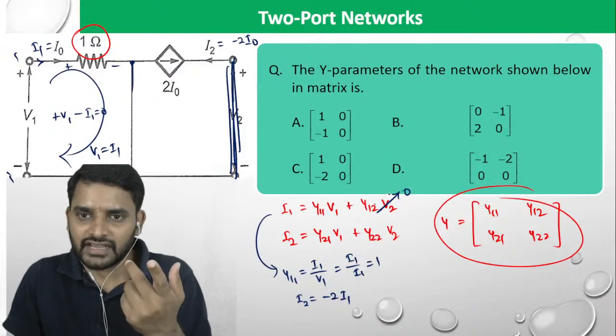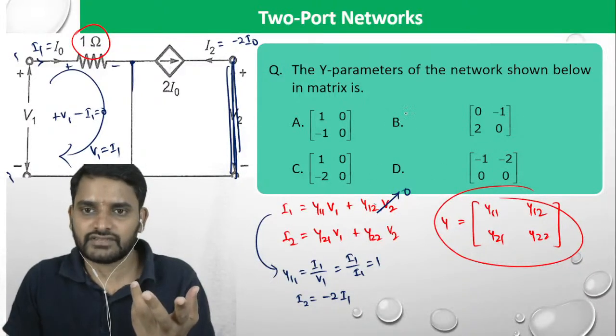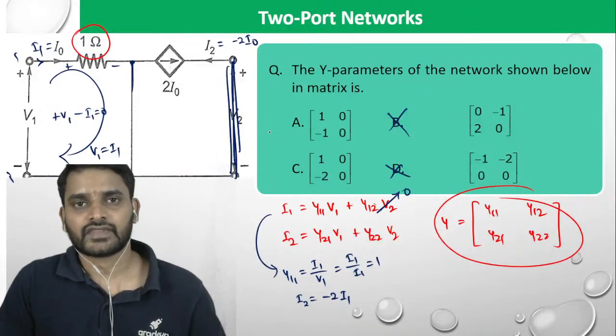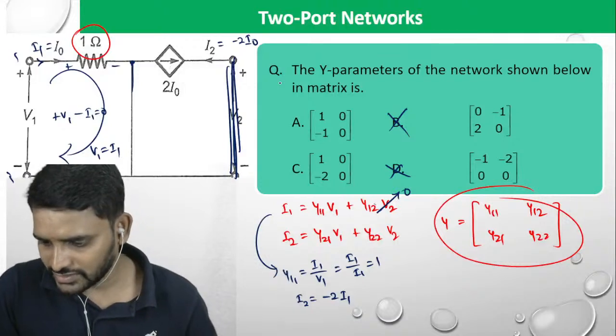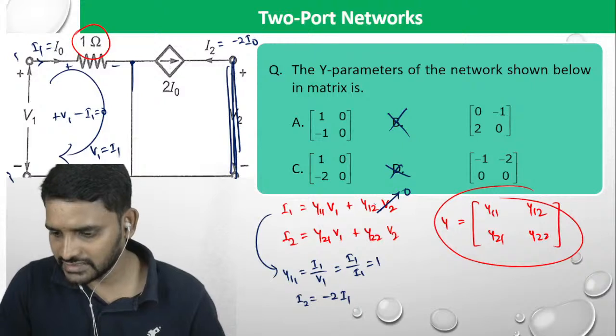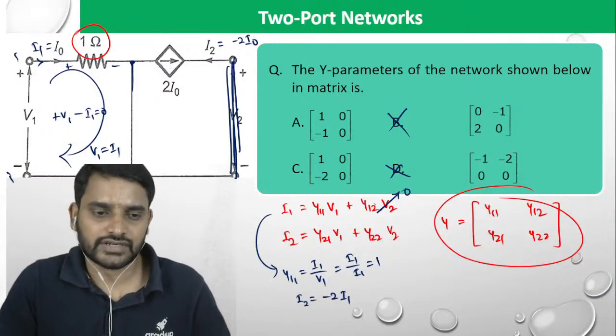So how many options are going to have 1? A and C are going to match. Sarita is saying A and Hemant Sai is saying C. Others also, can you respond?